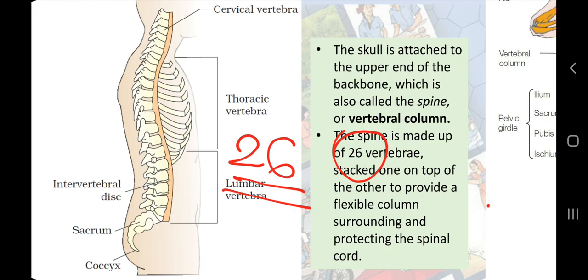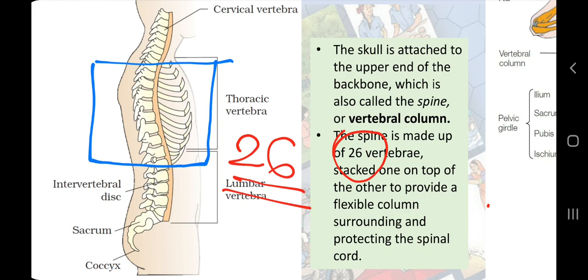Now, one more thing, if you want to learn more, I am adding, it is not necessary for that calculation, that from these 26 bones, in your chest cavity, you can feel your chest cavity if you are aware of where your lungs are. In the chest cavity, your lungs and heart are protected by ribs.